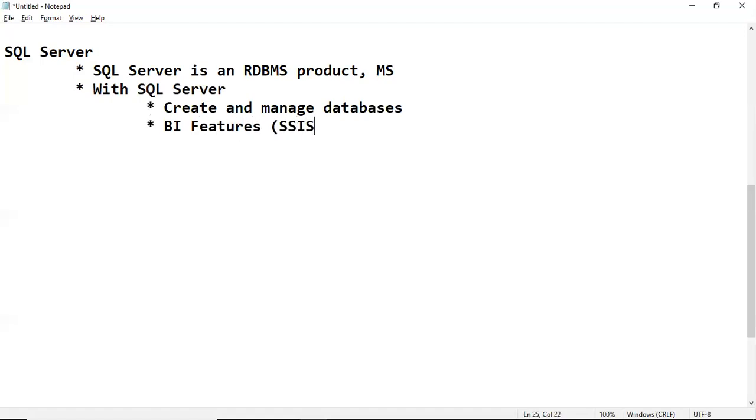As well as, remember, SQL Server supports BI features, business intelligence features, with SSIS, SSRS, SSAS: SQL Server Integration Services, SQL Server Reporting Services, SQL Server Analysis Services.